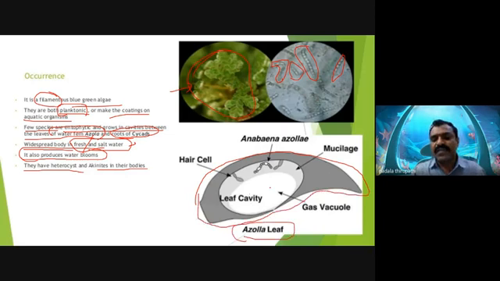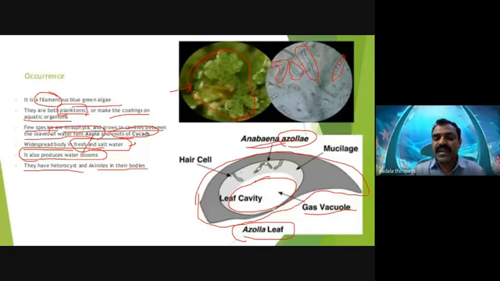In this leaf cavity, the leaf cavity of the azolla, this is the cavity, and this is the gas vacuole inside the azolla leaf. So the leaf cavities possess Anabaena species, which are associated with them or live inside the leaf cavity. So this association we can also call symbiotic association.